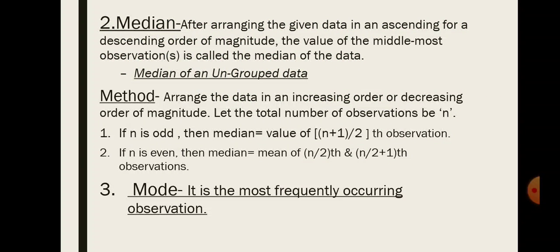First, if n is odd, then the median will be the value of the (n plus 1) by 2 th observation. Second, if n is even, then the median is equal to the mean of the n by 2 th observation and the (n by 2 plus 1) th observation.